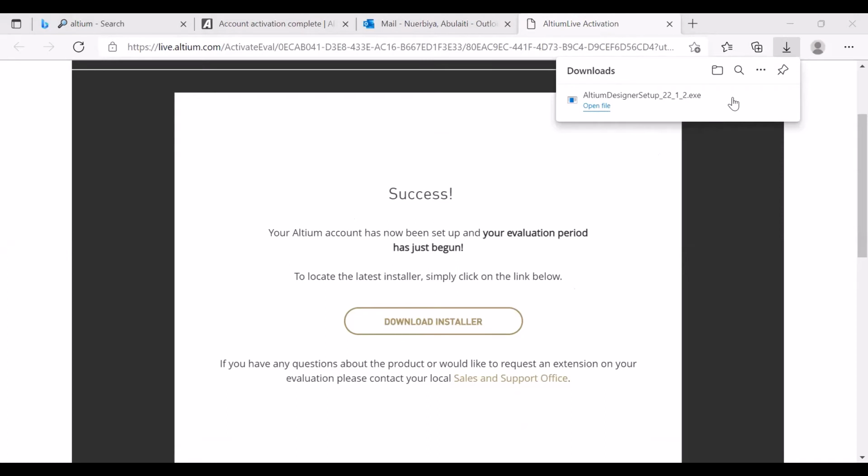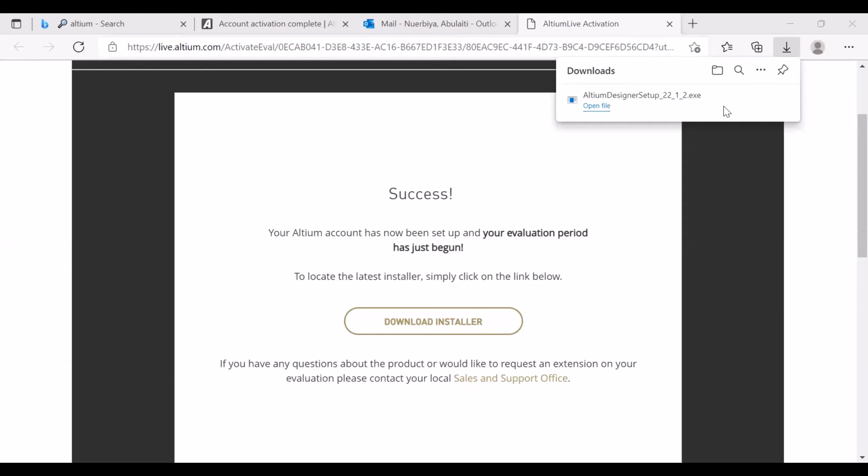Go next. English, accept the agreement, next. And this is where you will log in with your Altium account. Go ahead and log in. And here you'll click on everything and go ahead and download everything that's on the list. Press on next. Program file, you don't really have to touch that. So next, accept or participate, next, ready to begin.